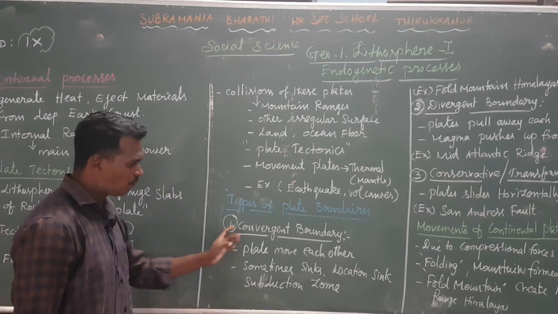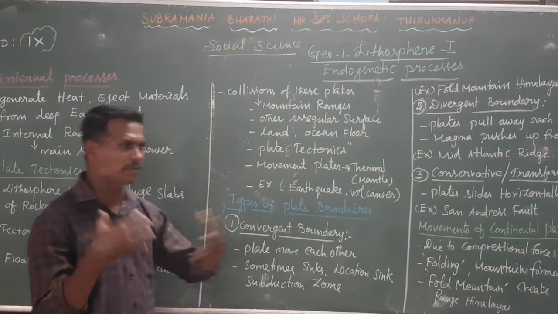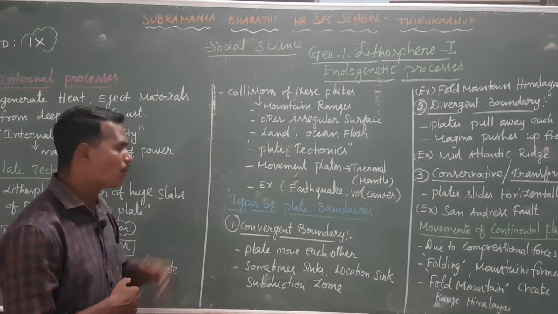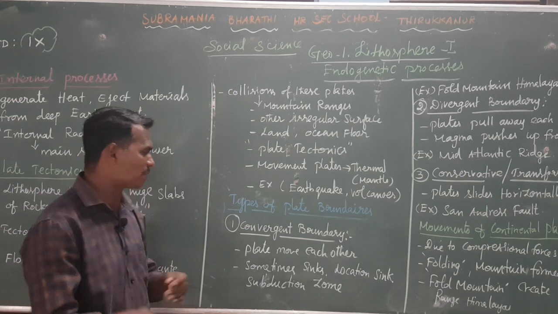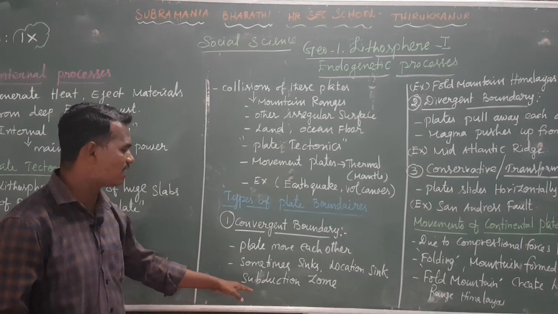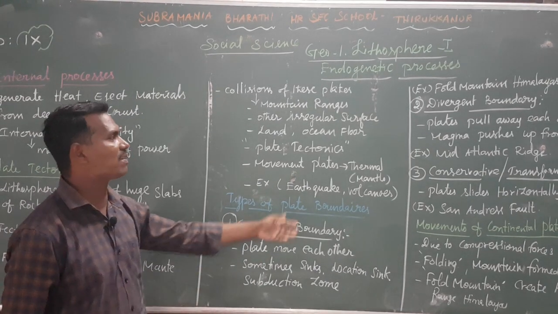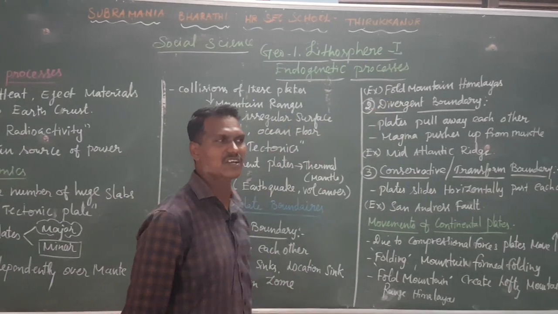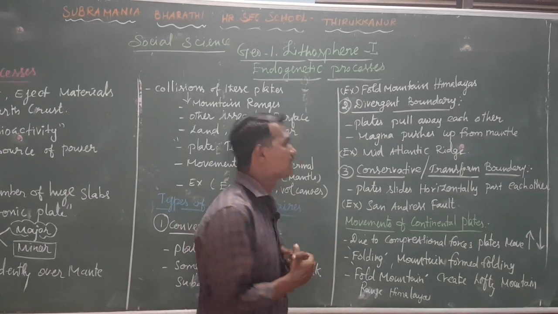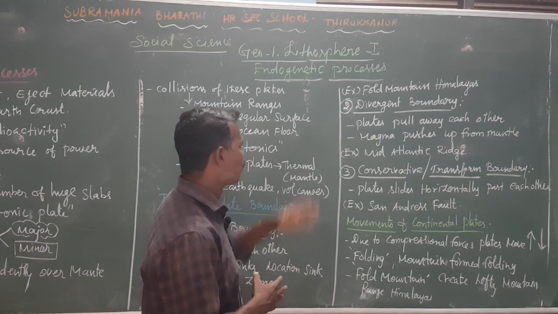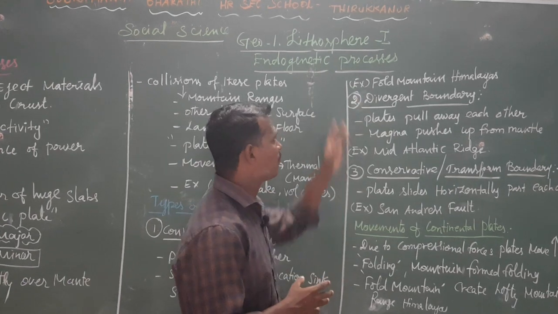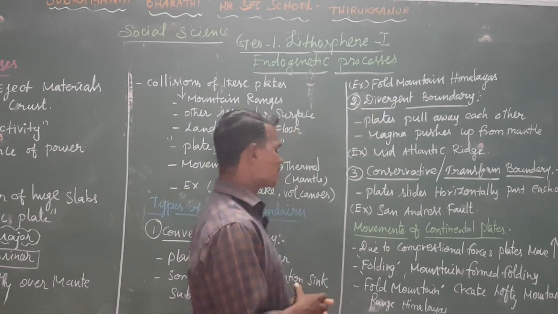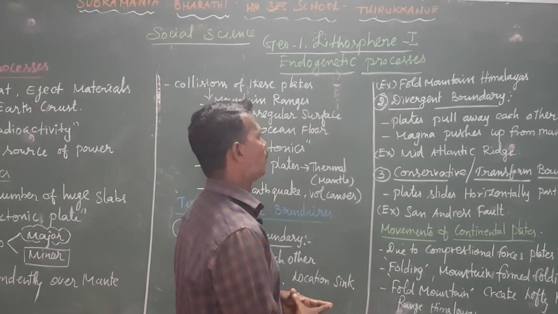Do you understand what convergent means? I explained: two plates are moving toward each other, one plate is sinking and the other is moving up. That is called a subduction zone. An example for the convergent boundary is the Himalayas. The Himalayan mountains are the best example of mountains formed at a convergent boundary.